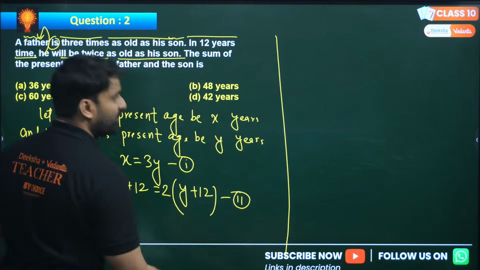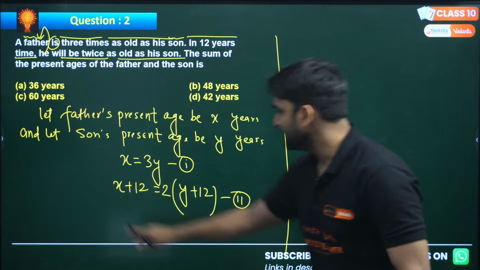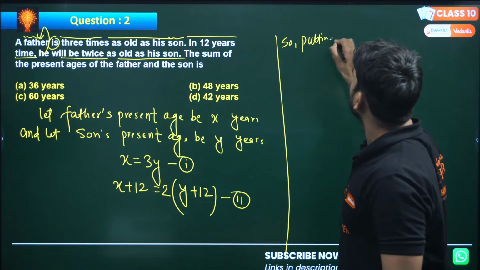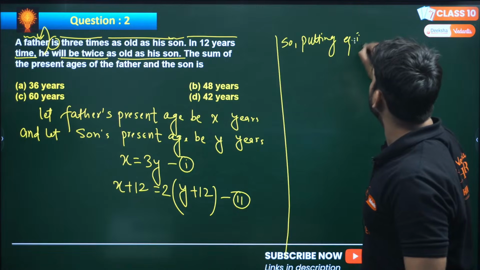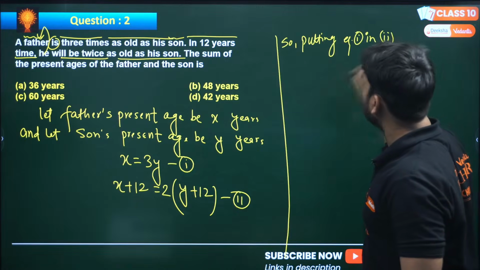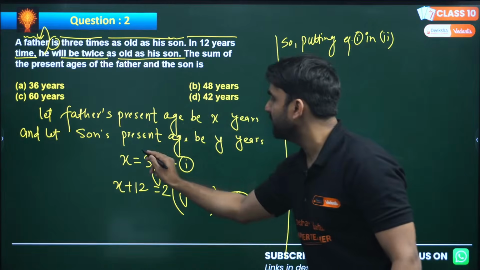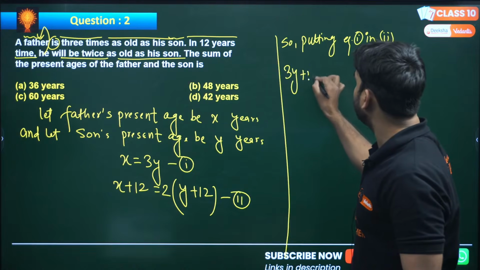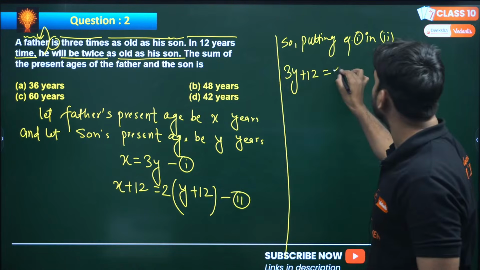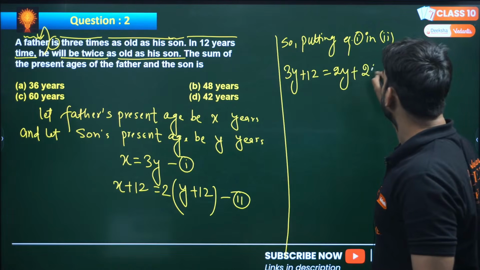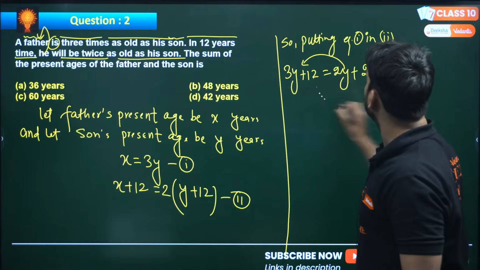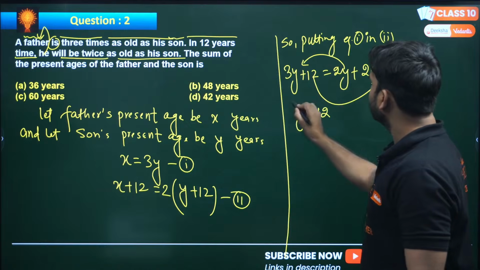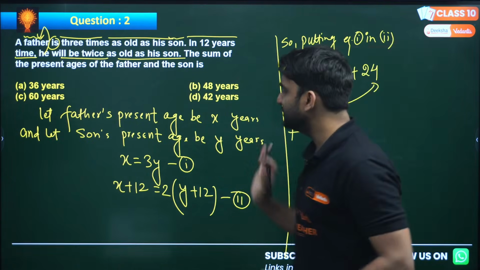So can we put the values? We can use the substitution method here, because X is equal to 3Y. Putting equation 1 in the second, X will be replaced by 3Y. So 3Y plus 12 is equal to 2 times (Y plus 12). Can we open the bracket? 2Y plus 24. 2Y will go there and 12 will go there. So 3Y minus 2Y will be Y, and 24 minus 12 will be 12. So Y is 12, it means the son's present age is 12 years.